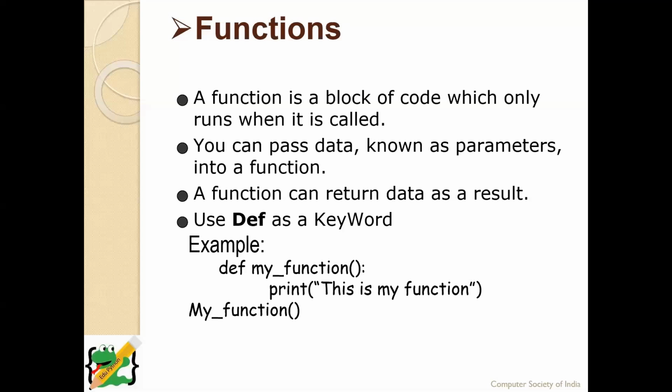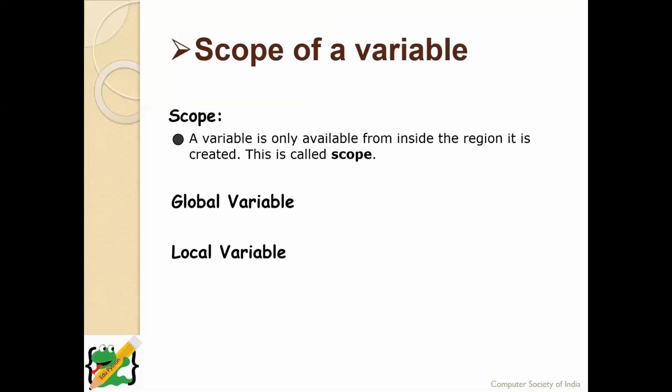Next we have scope, which is the main topic in functions, as we declare variables inside the function and outside the function. So we should know the scope of the variable that we are using. Scope means the availability of the variable for a particular period or particular lines of code.